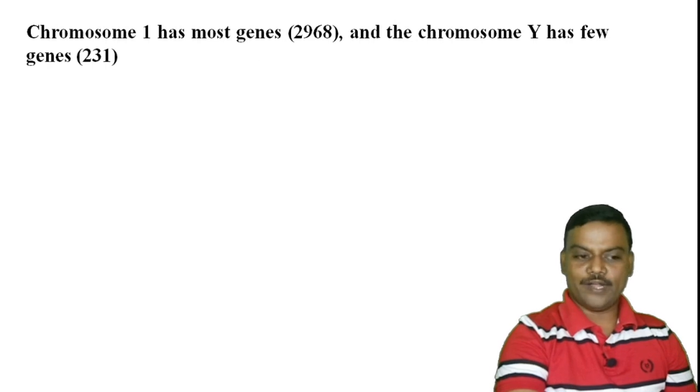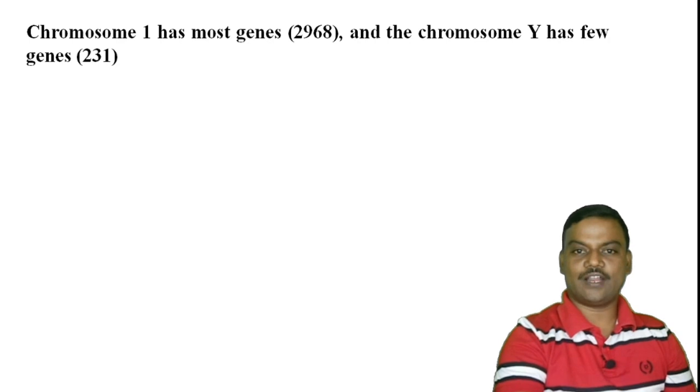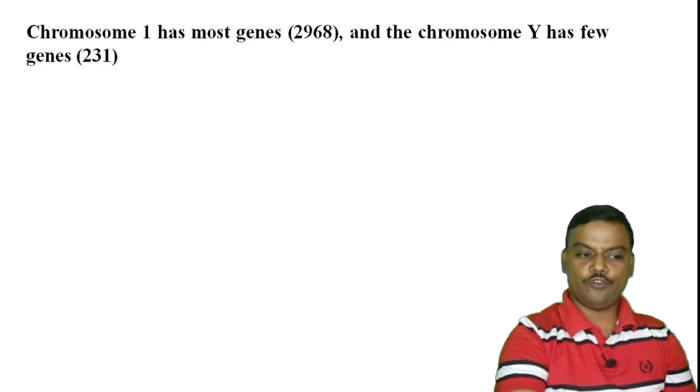Chromosome 1 is the largest chromosome because of more number of genes, like 2968 genes are present in the structure of chromosome 1. The Y chromosome is the smallest chromosome with few genes, like 231 genes in its structure.